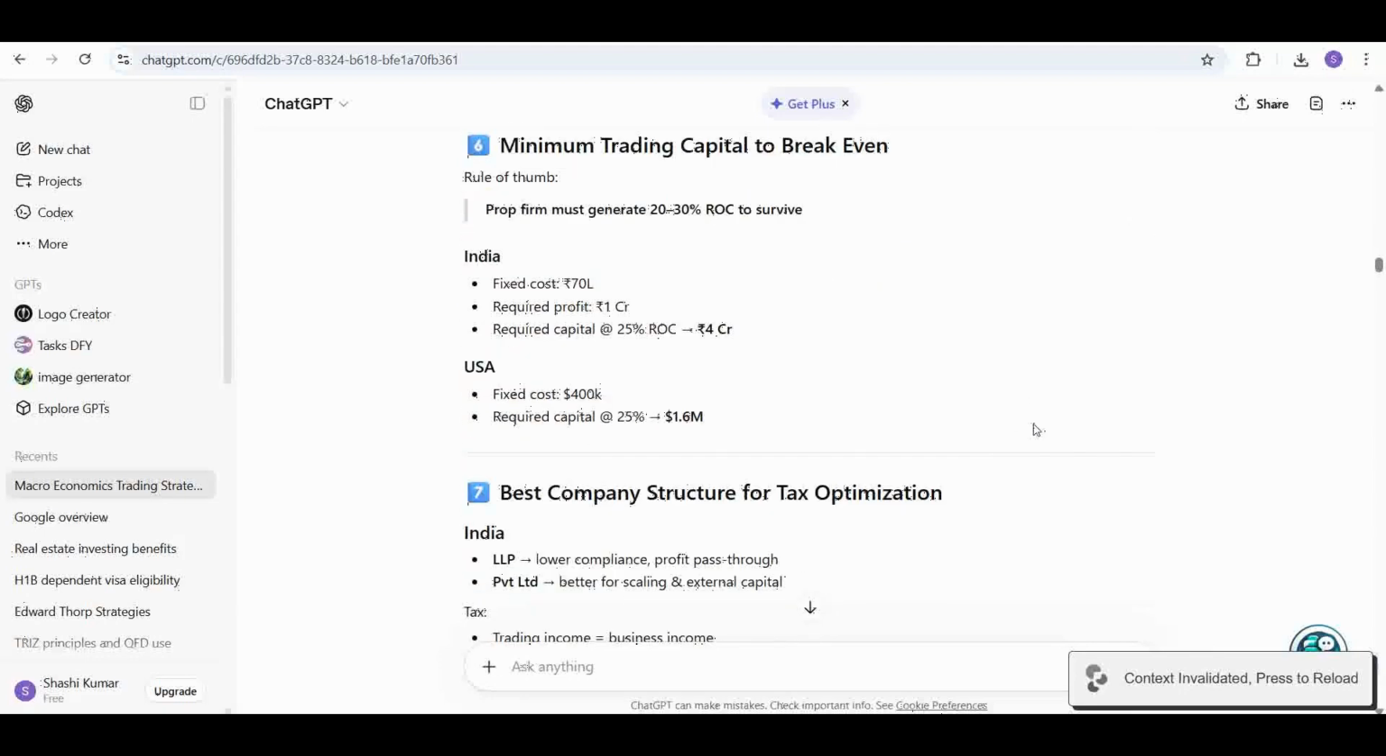So what is the minimum trading capital to break even? Rule of thumb is prop firm must generate 20 to 30% return on capital to survive. Okay, so in India, fixed cost of 70 lakhs. Required profit is 1 crore. So required capital is 4 crores, which is 25%. So 4 crores is the minimum that is needed to generate a profit of 1 crore. Fixed cost of 70 lakhs in that, and then you'll have 30 lakhs as profit. Okay. USA fixed cost is 400k. Required capital is around 1.6 million.